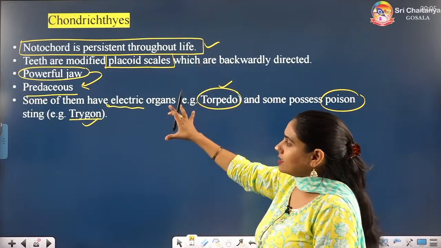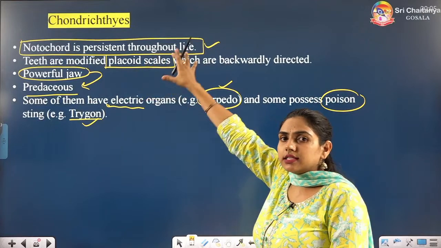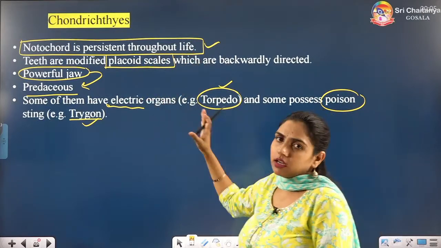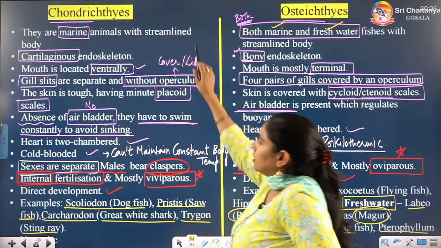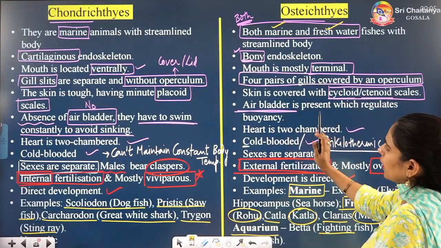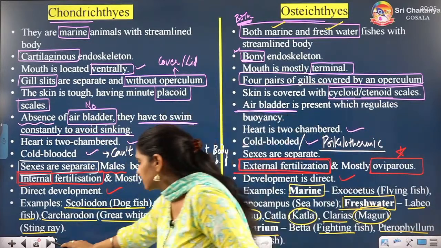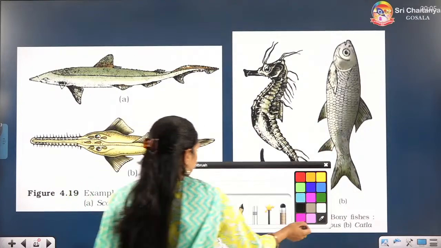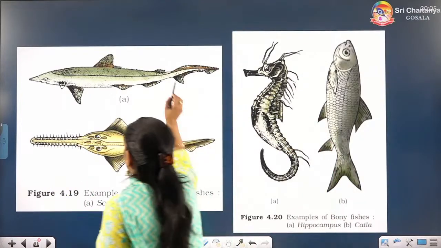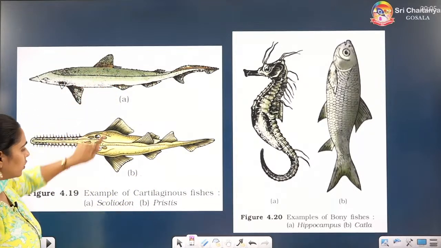So these are some of the specific points which are present in the Chondrichthyes, and we cannot study them as a difference. But the points which I have written here, these are the points of differences, right? So you have to remember them like this. Coming to the examples, you have seen these are the cartilaginous fishes. So you should know how to distinguish them.